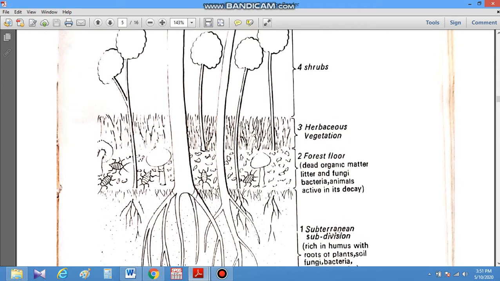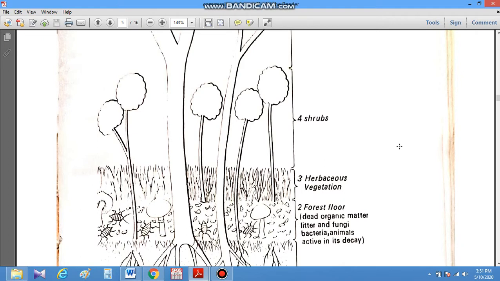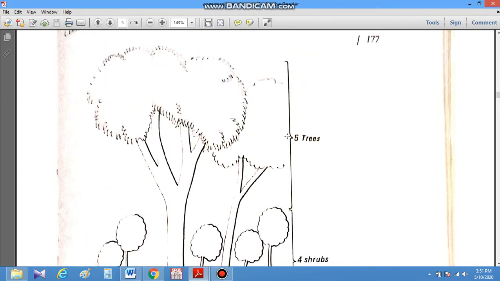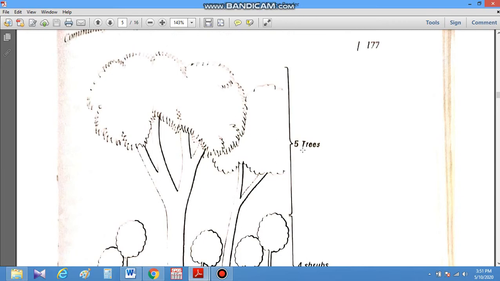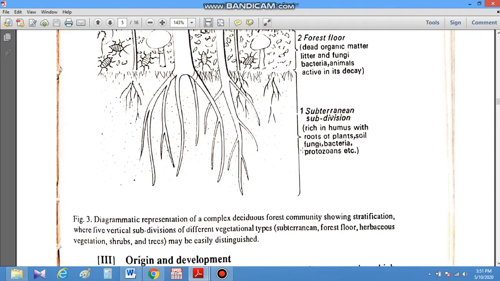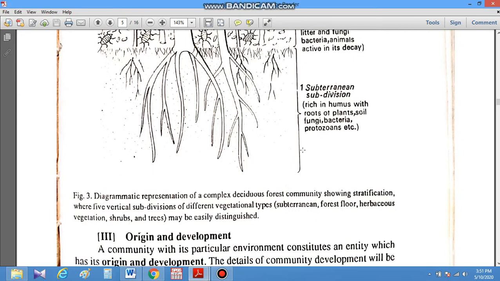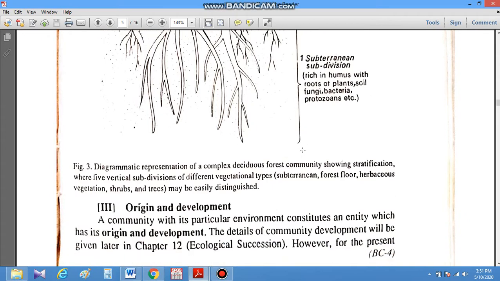Then there is the forest floor, where dead organic matter, litter, and fungi, bacteria, and animals active in its decay are found. Next is herbaceous vegetation where herbs are present. Then the fourth stratum is of shrubs, and finally there is the tree stratum. So there are five strata in a deciduous forest community. It is a vertical stratification through which we can study the structure of the deciduous forest community.